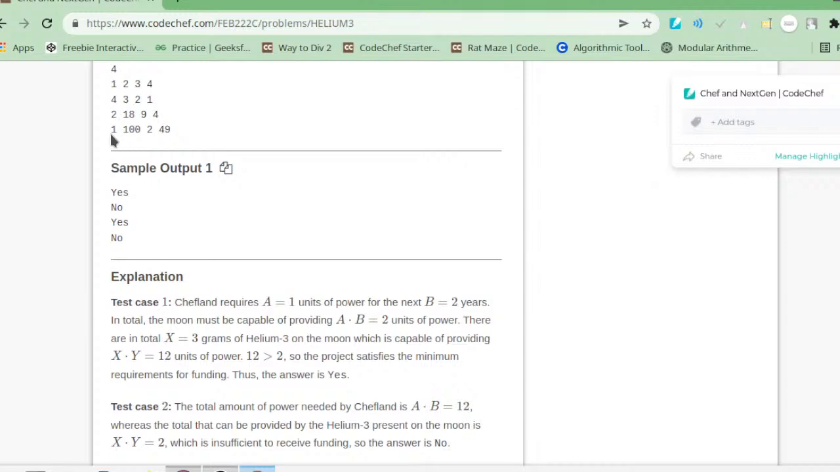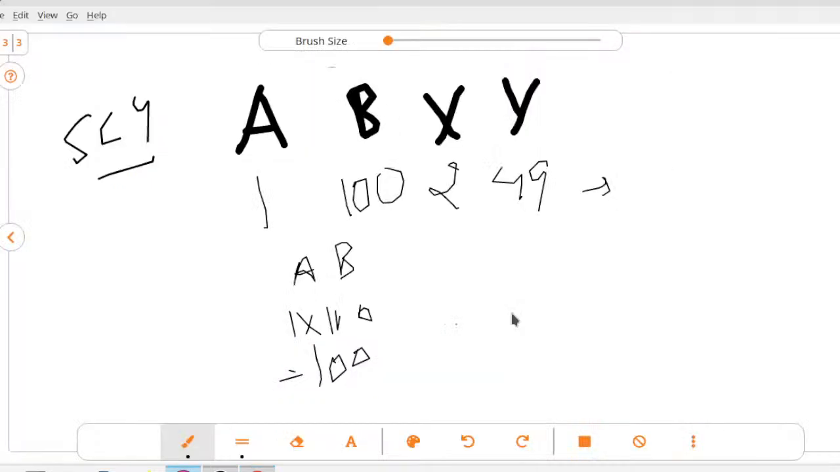Here we can see that our requirement is AB, and AB is 1 into 100, that is 100, and availability is XY, that is 98. Our requirement is greater than availability, so we cannot produce this much power. I hope you have understood the logic part.